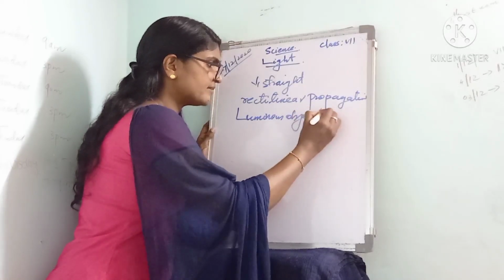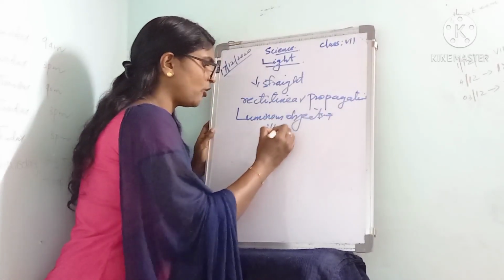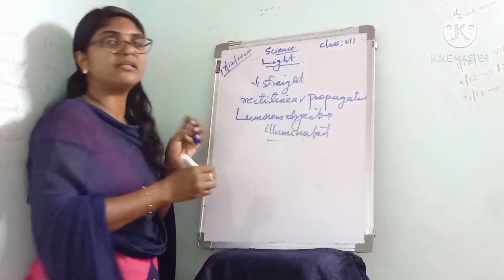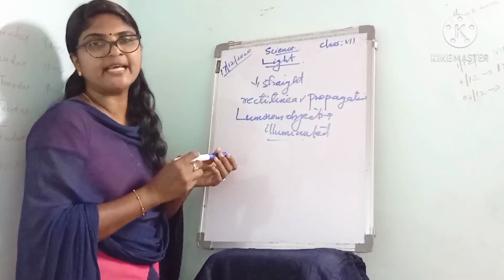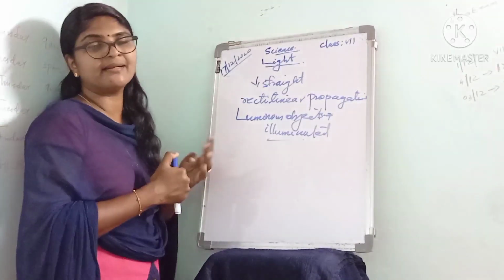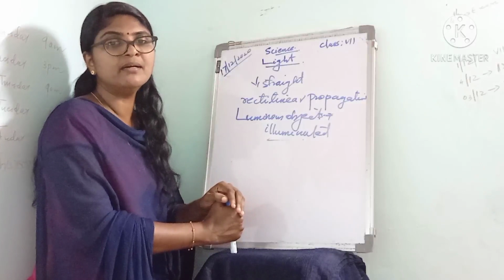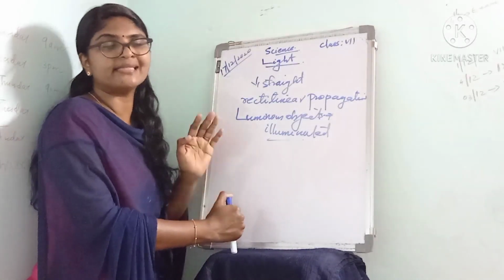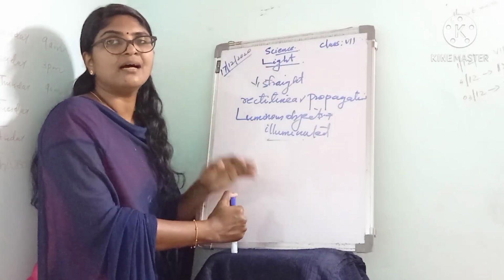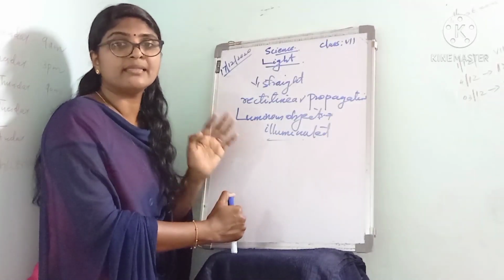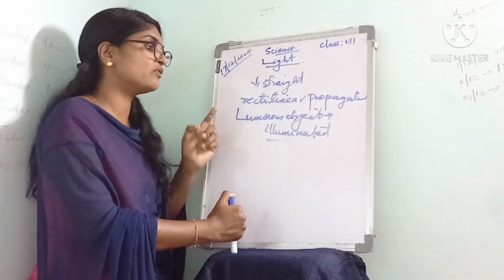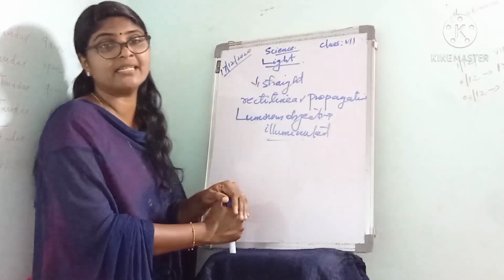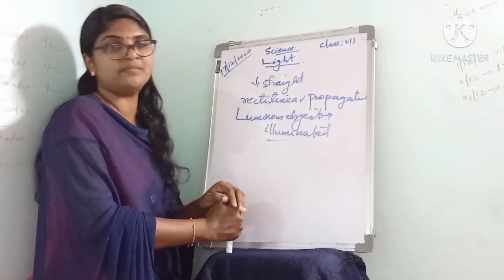Luminous objects and illuminated objects. Okay, we can see what luminous objects and illuminated objects are. The sun, the lighted candle, electric bulb, and burning wood are examples of luminous objects. An object that generates light is called a luminous object.